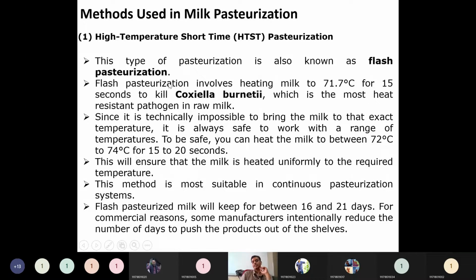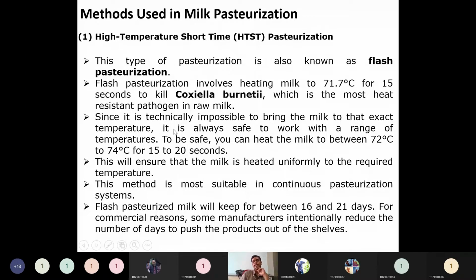It is heat resistant, so with normal heating or normal time it will not go. By research, they observed that heating at this temperature for 15 seconds kills this bacteria, so that the shelf life of the milk is increased.